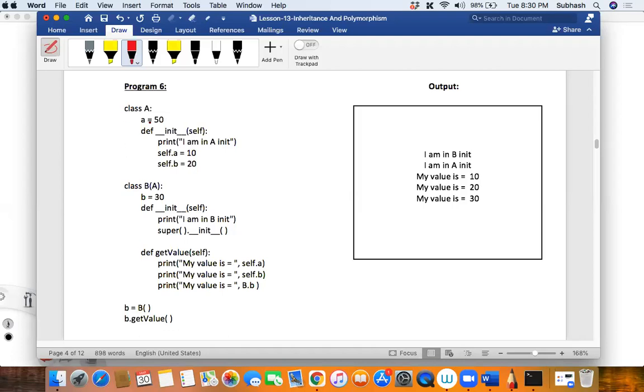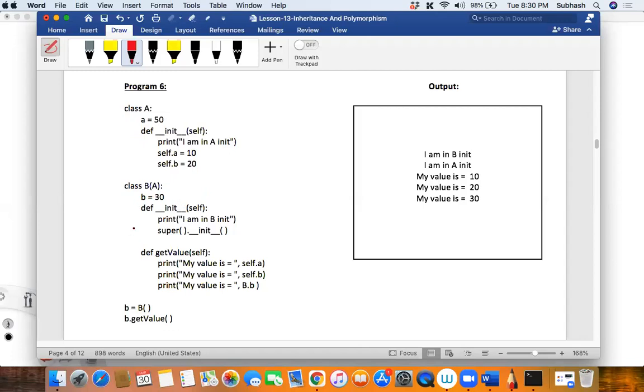So you know that there are two classes. B is inheriting from A. Now does class B have a class variable? Does B have a class variable, my dear friends? Yes, no. What is the name of that class variable? It is B, correct?